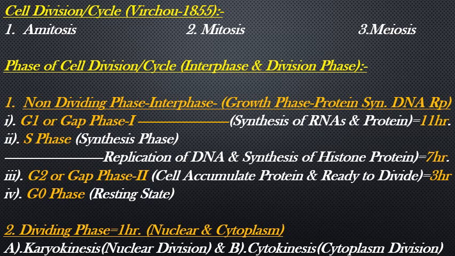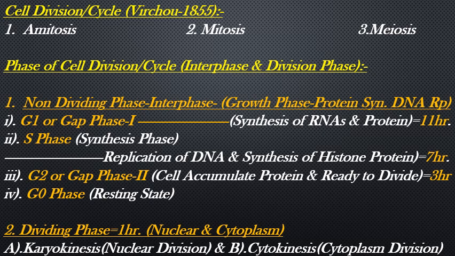First is the G1 or gap 1 phase. In this phase, synthesis of RNAs and proteins completes in 11 hours. S phase, the synthesis phase, in which replication of DNA and synthesis of histone protein is completed in 7 hours.